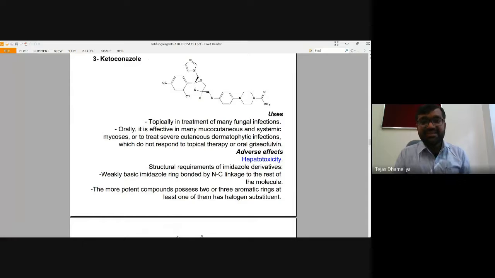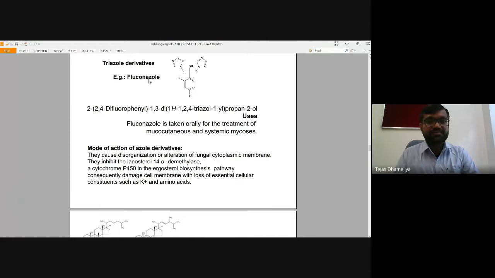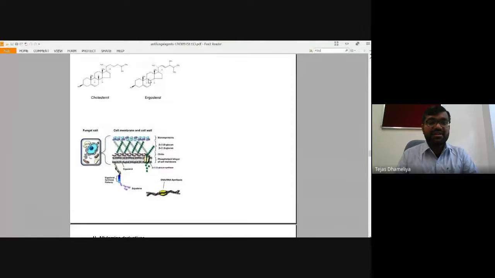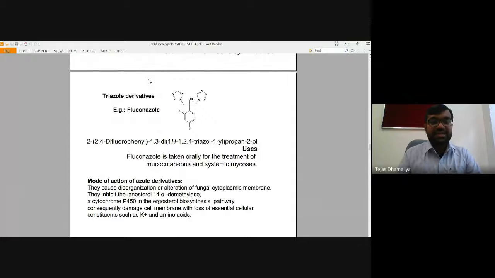So for these drugs, ketoconazole is used. Okay, but this is an imidazole class of drug where a five-membered ring is having two nitrogens in its structure. So the triazole derivatives are another kind of derivative we have, and fluconazole is a drug. Okay, now this is the IUPAC name of this drug: propan-2-ol, at the second position of this three-carbon chain there is a presence of a hydroxy group, and the 1,3 positions are having 1,2,4-triazole, and at the second position there is a presence of 2,4-difluorophenyl.